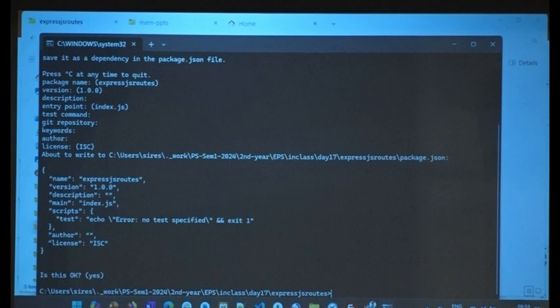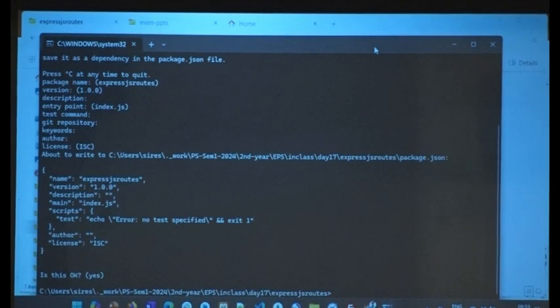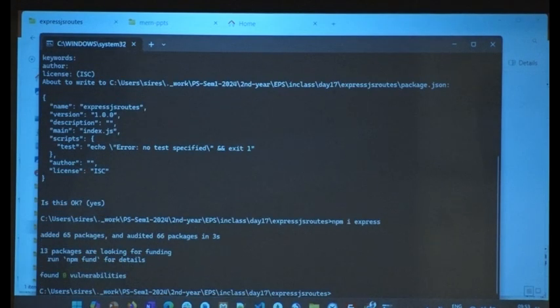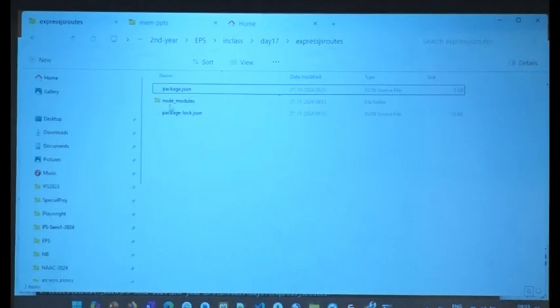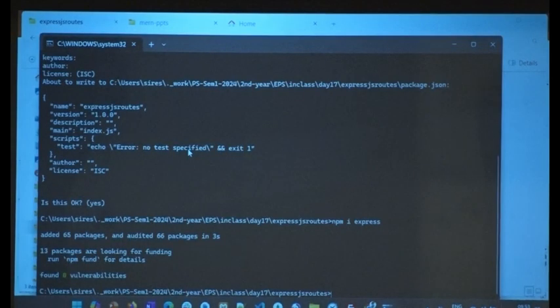Done? Yes. I have the package.json there. What am I going to do now? npm install express, for installing Express. Right? Done? First time when I install a package, that's when the node modules folder gets created. So I have my node modules folder, and then done.